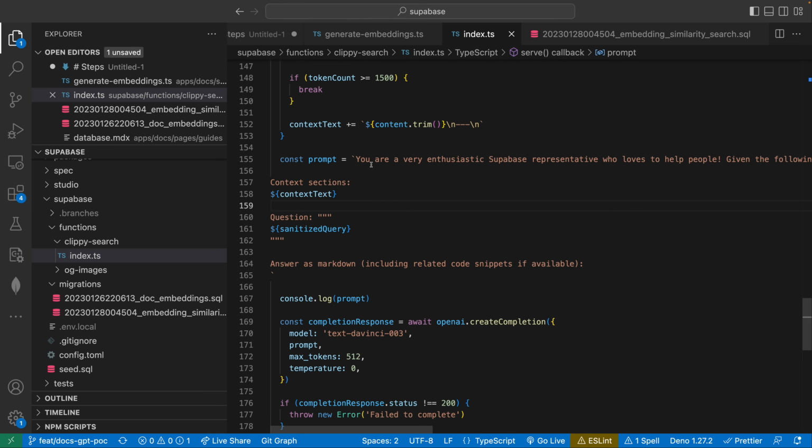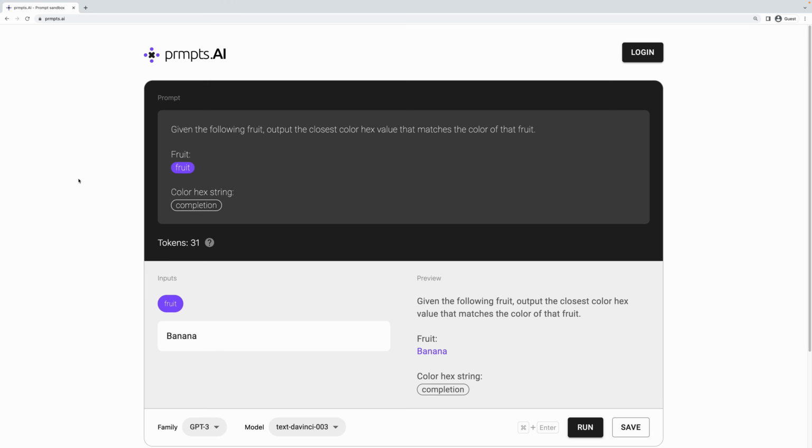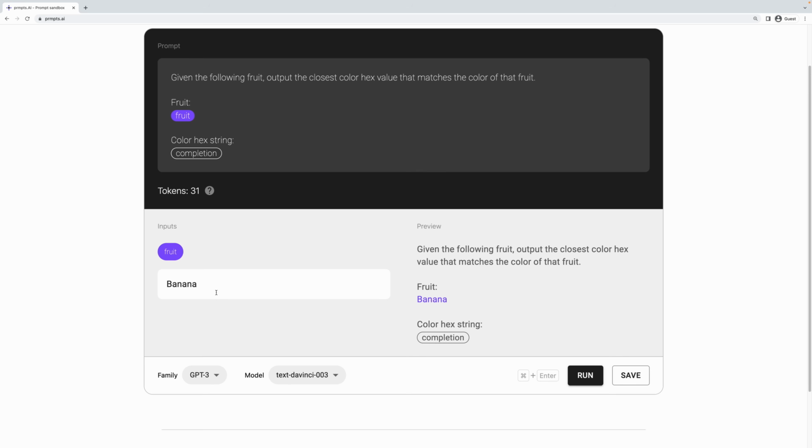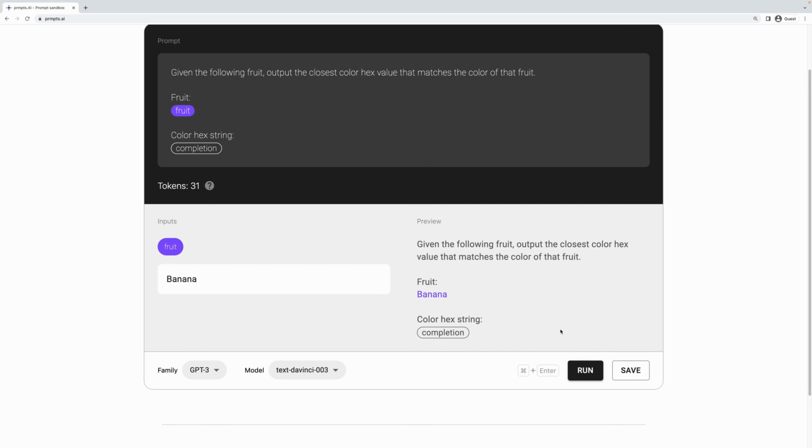So let's talk about this prompt. What I want to cover with you guys is a little bit of prompt engineering best practices and the reason why I engineered the prompt in this way. And the best way to visualize this is probably if I copy this into another tool called prompts.ai. Full disclaimer, this is a tool that I'm working on. You can think of prompts.ai as the JS fiddle or the code sandbox of prompt engineering. So you can come in here and create your own prompt with placeholders, inputs, test it out, and save it for later and share the link with people.